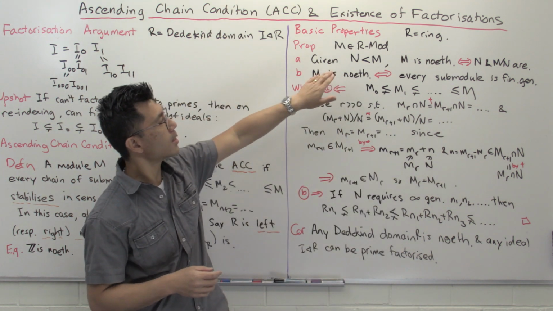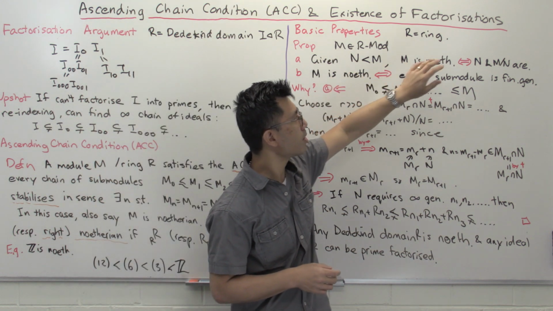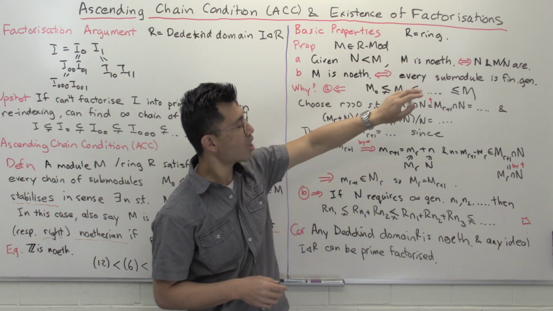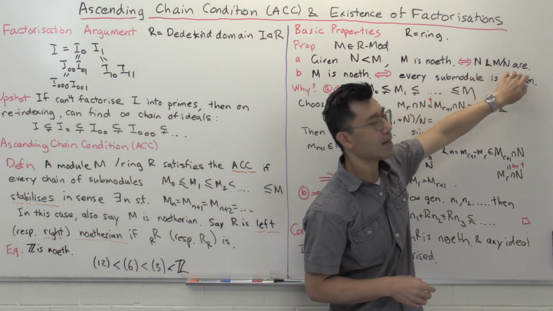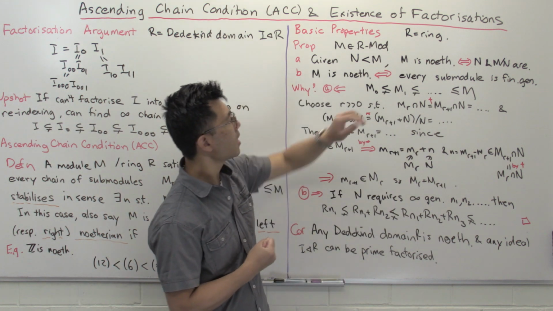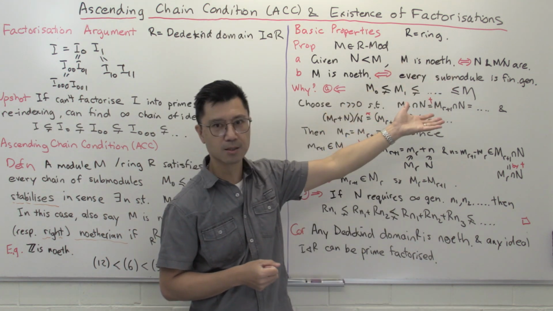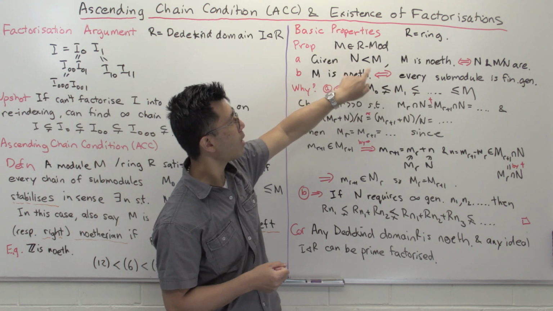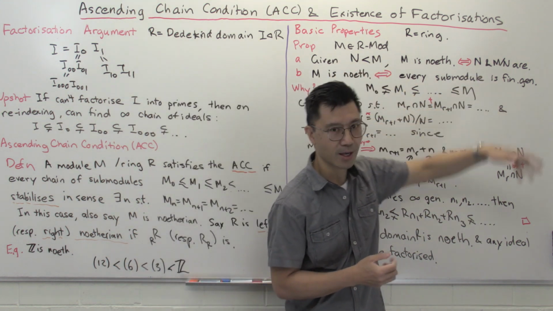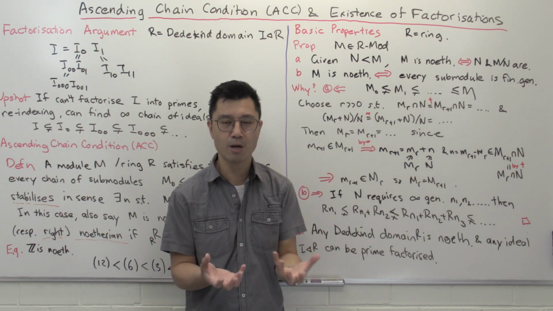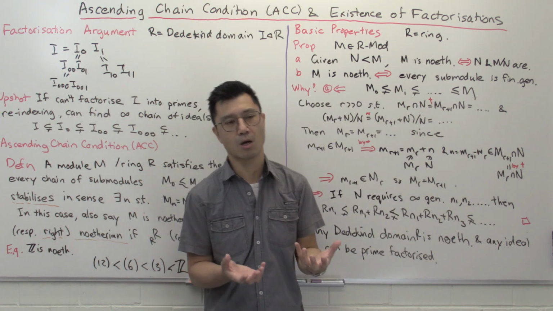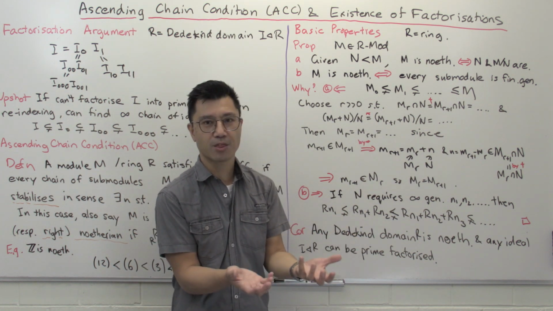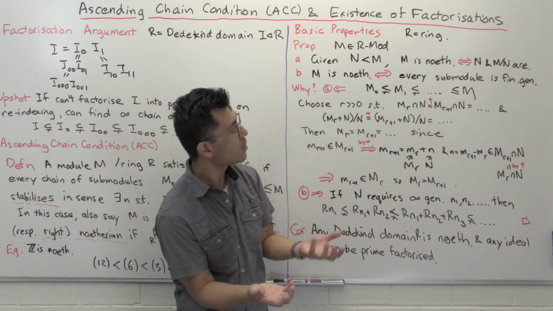The first thing is that to check something is noetherian, suppose it has a submodule N. To check that M is noetherian, you can check that both N and M mod N are noetherian. In particular, if M is the direct sum of two things, one of them may be a submodule, and the quotient by that submodule will be the other thing. So if it's a direct sum of two noetherian modules, then it's noetherian. And also, if a direct sum is noetherian, then each of the components is noetherian. But this is more general.